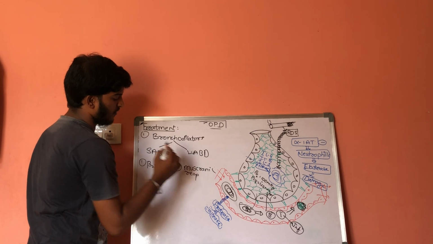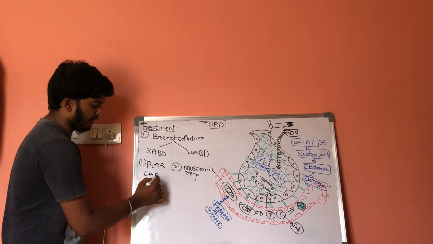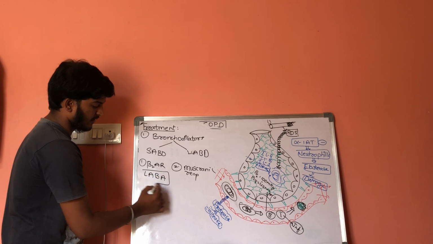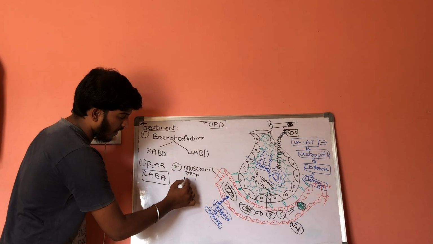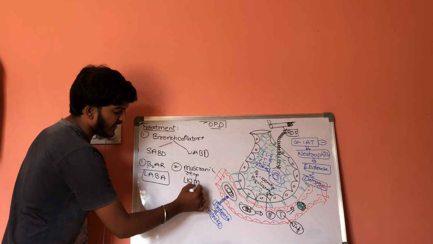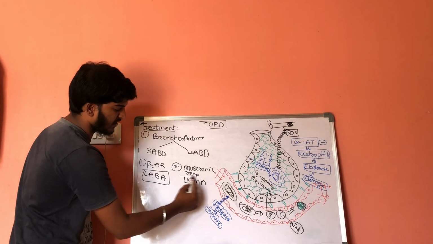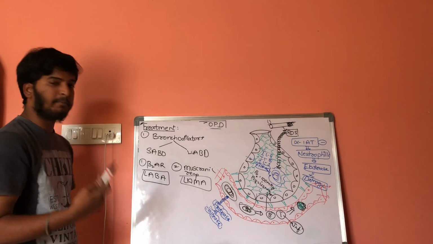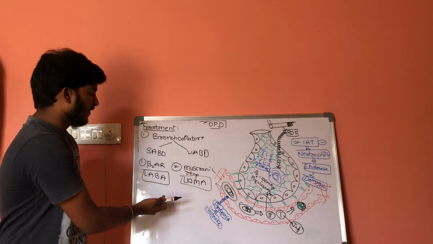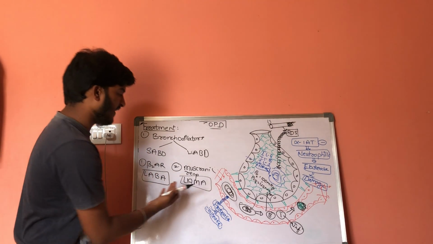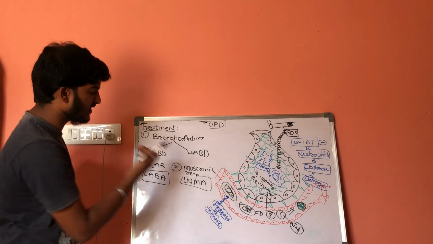So we have to give long acting beta agonists or long acting muscarinic antagonists. Here we give an agonist, there an antagonist, because whenever beta receptors are activated, it results in dilation, whereas when muscarinic receptors are activated, it results in contraction.